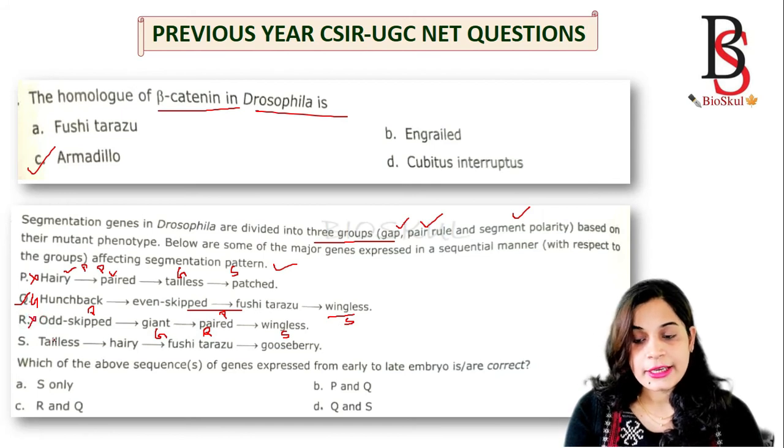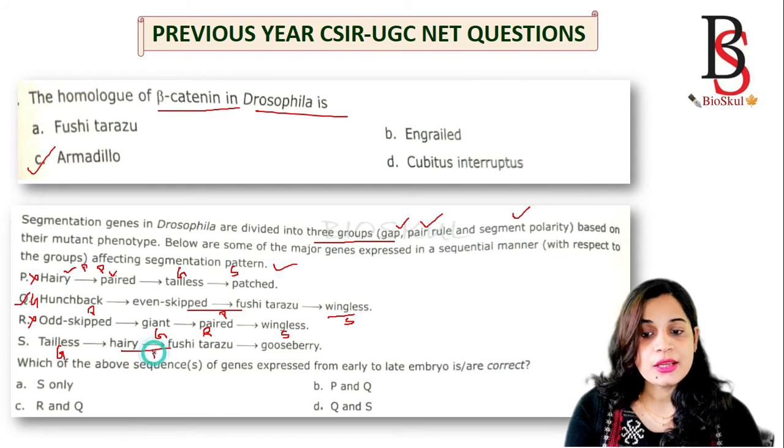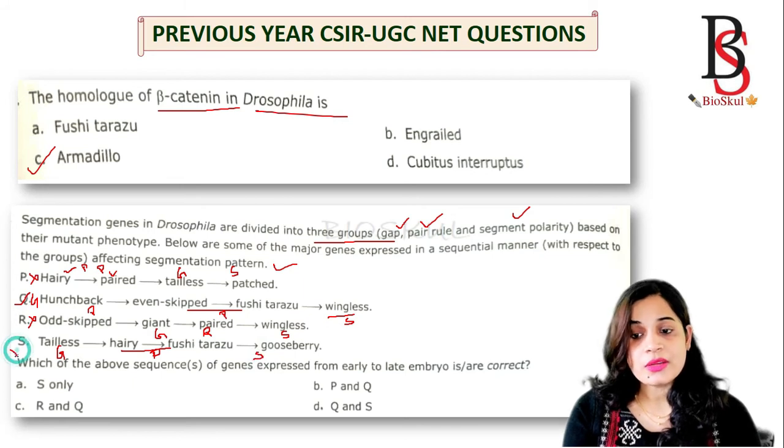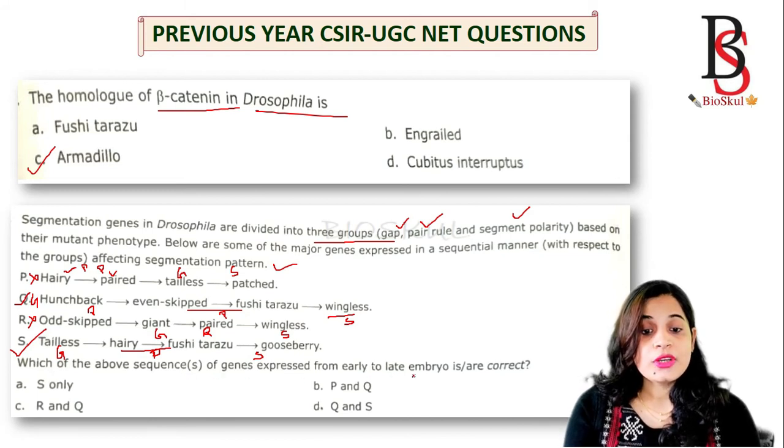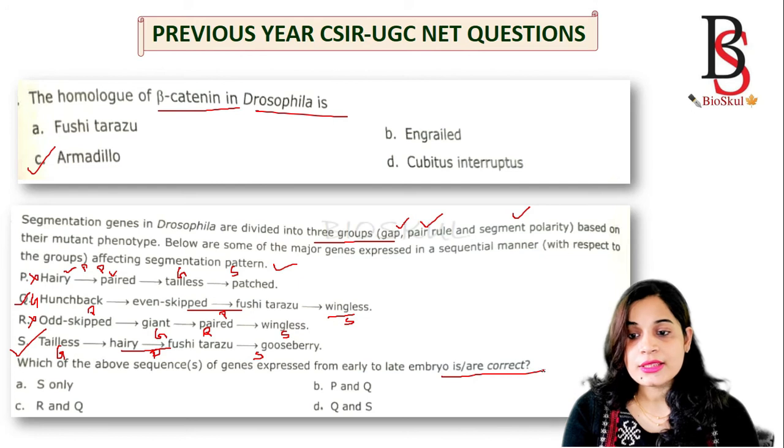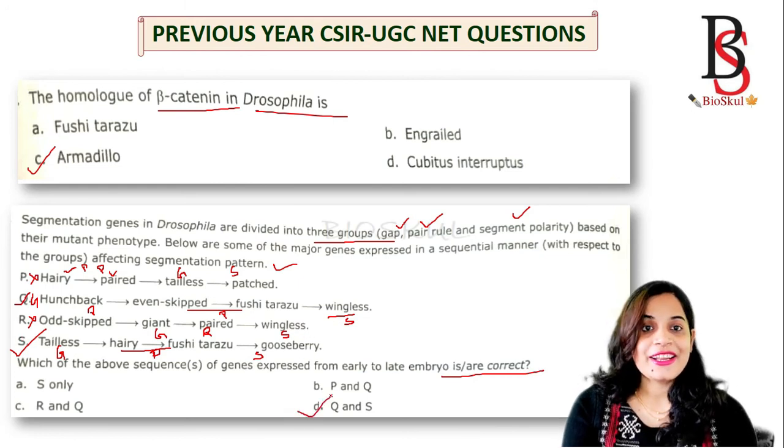Then the option is tailless is a gap gene, then hairy and fushi tarazu both are pair-rule genes, and gooseberry is a segment polarity gene. So this one is the correct answer. Which of the above sequences of gene expressed from early to late embryo are correct? That is options Q and S are correct. That is option D is the correct answer.